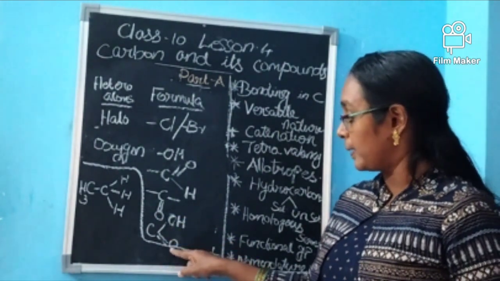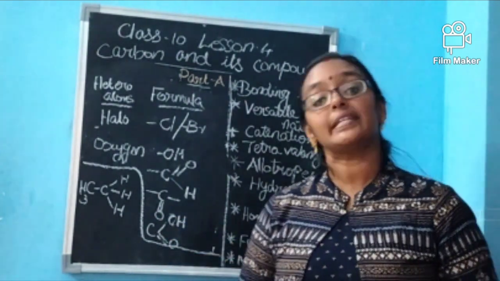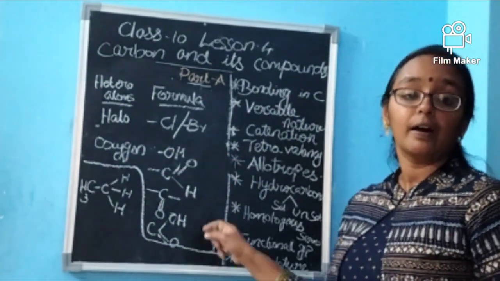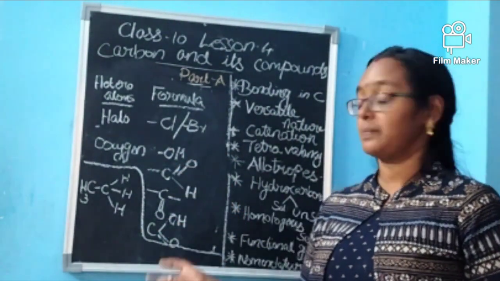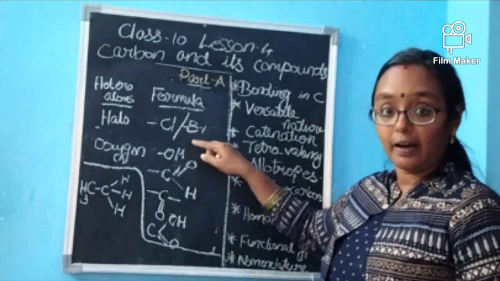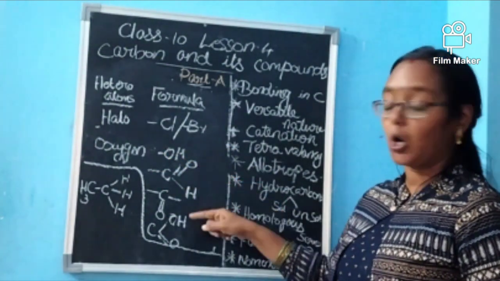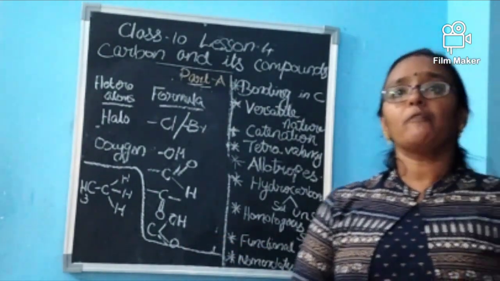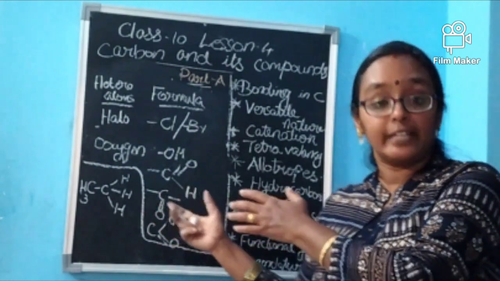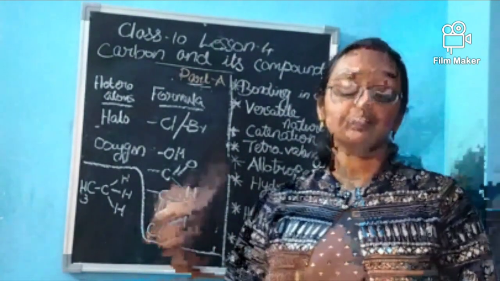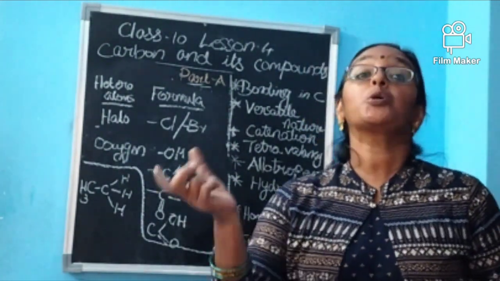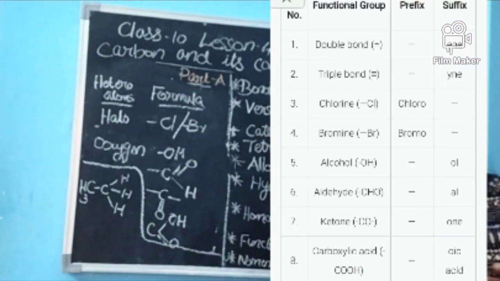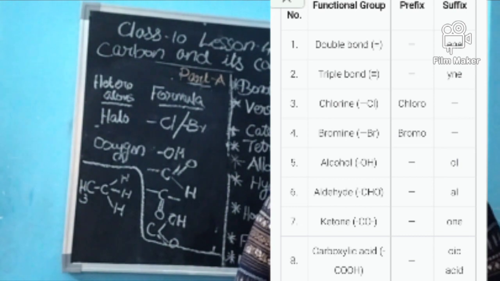C double bond O, OH means carboxylic acid. In this way the hydrogen will be replaced, either by an alcohol, aldehyde, ketone or carboxylic acid group. So when the hydrogen is replaced by any of these, we say a functional group is added, and this functional group will make changes in the chemical properties.